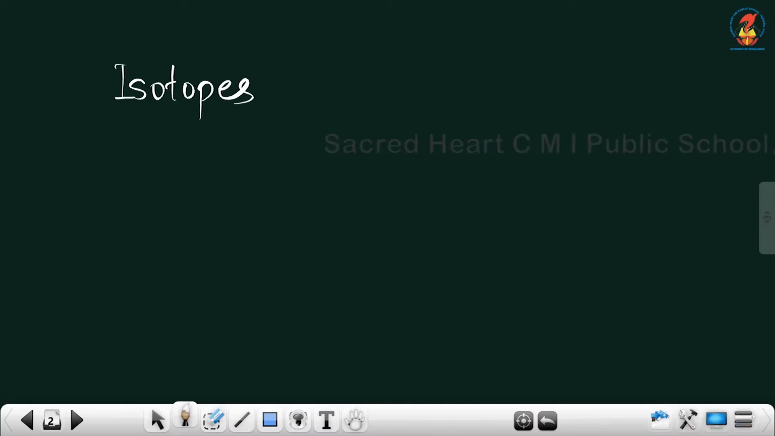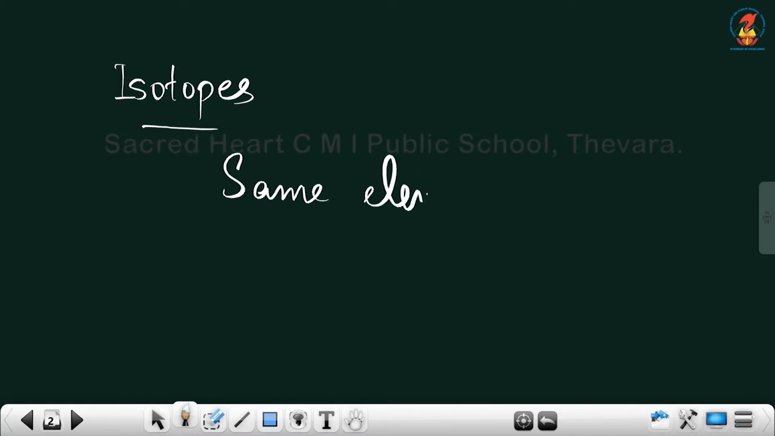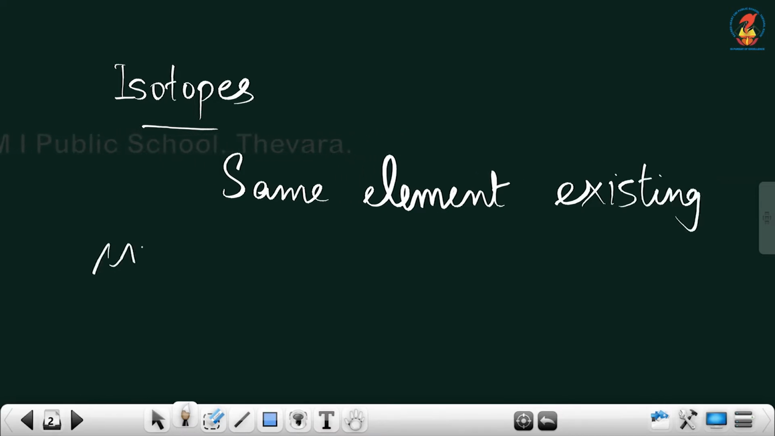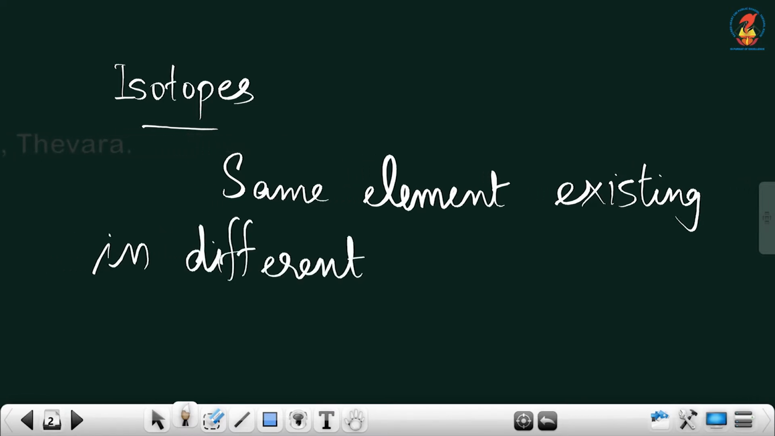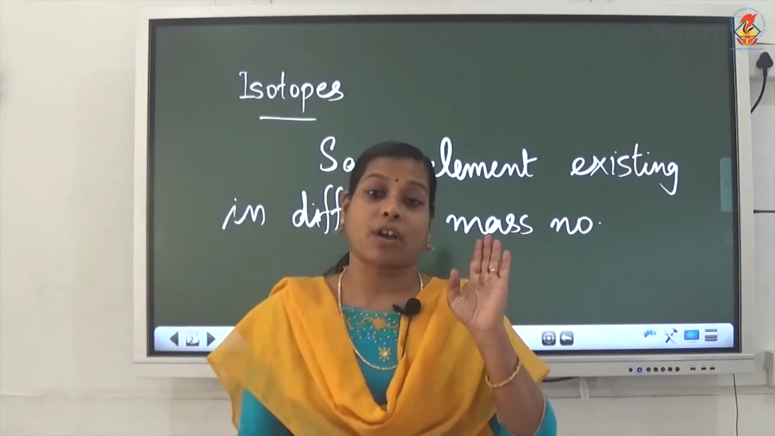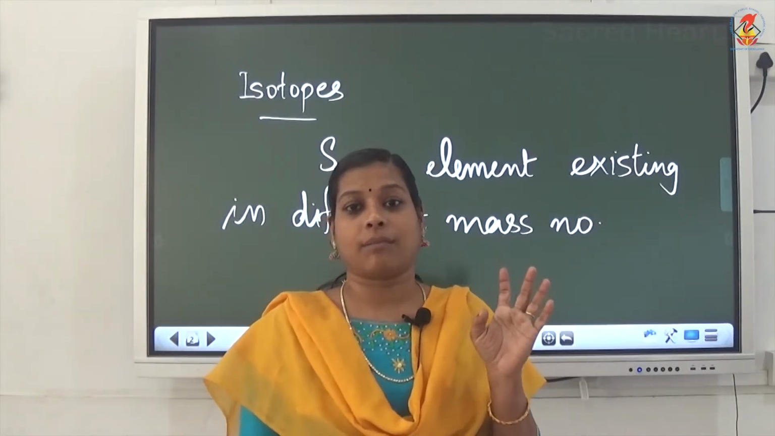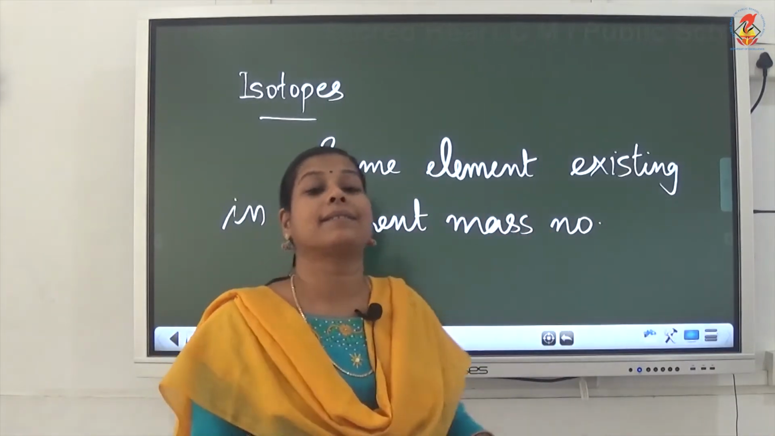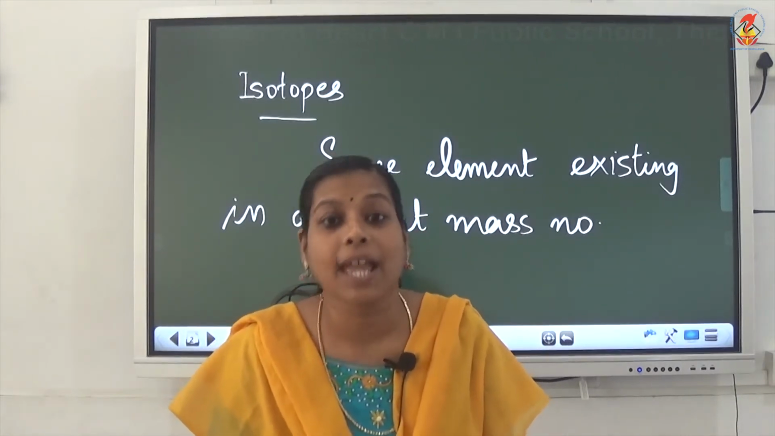We can define isotopes as the same element existing in different mass numbers. The atomic number will not change. If the atomic number changes, the element will change, but the element is the same here. So, the same element existing with a different mass number, that existence we call isotopes.